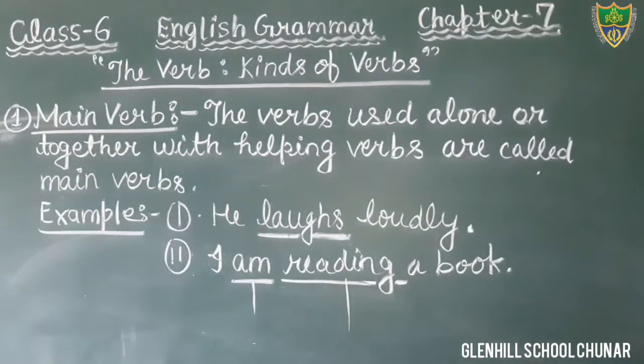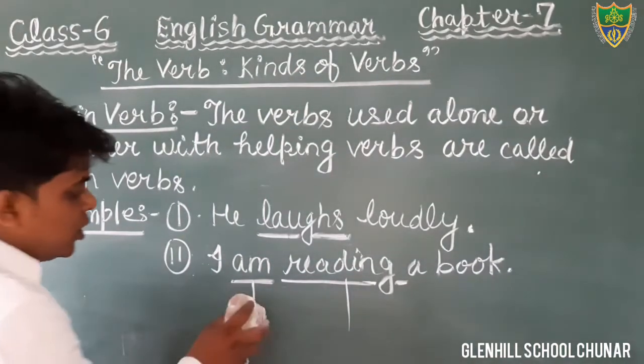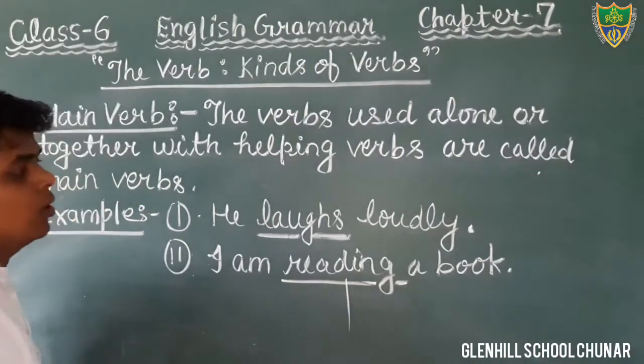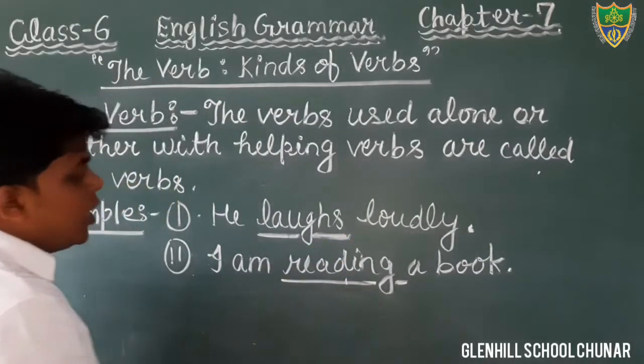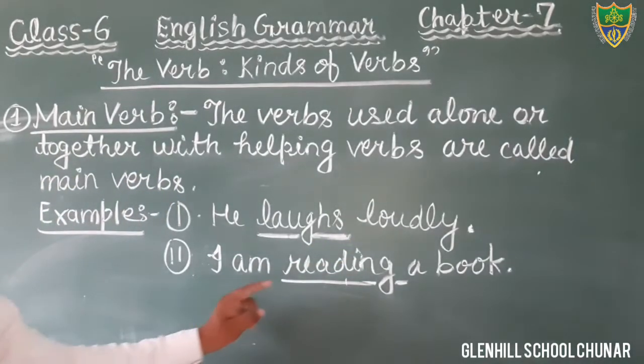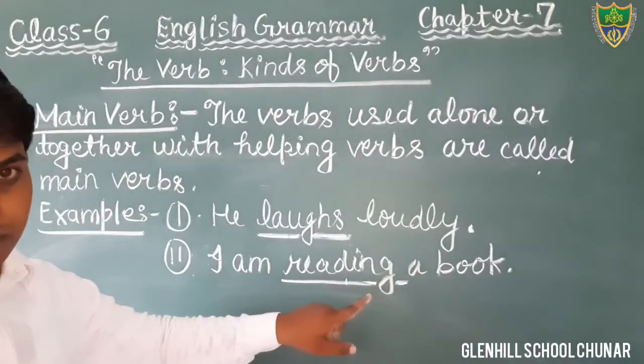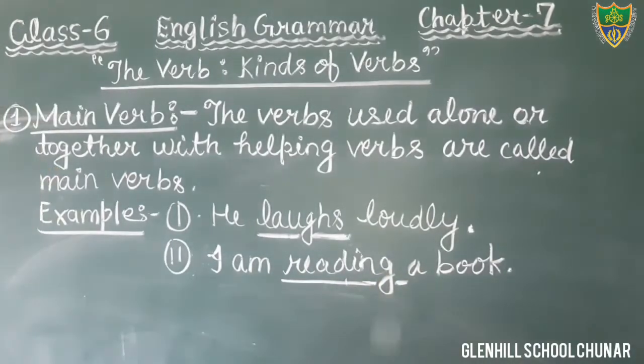Example we have seen. He laughs loudly. In this sentence, what is main verb? Laughs. And I am reading a book. In this sentence, what is main verb? Reading. So just write it, students. I hope that you all have understood what is main verb.